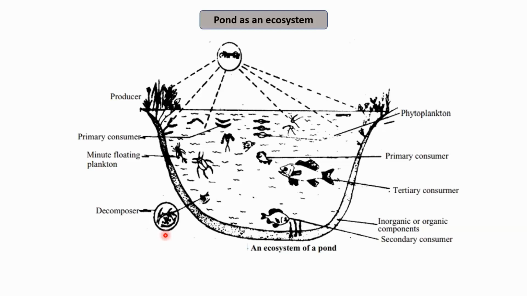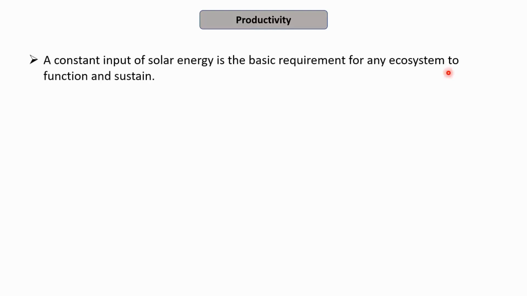So this is just a representative example and an overview of how an ecosystem actually works. So the very first aspect of any ecosystem is the productivity. The productivity of any ecosystem depends on the producers and its consumers. For the productivity, a constant input of solar energy is required, and it is a basic requirement for any ecosystem to function and sustain, because we know that without the light or without the solar energy, life would be difficult. Life would not be possible actually.